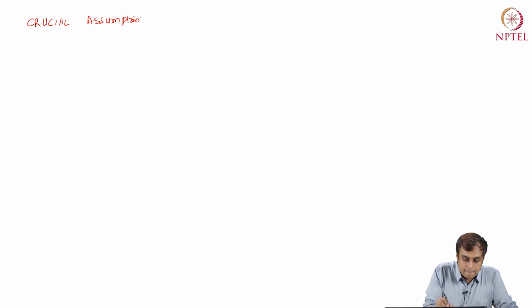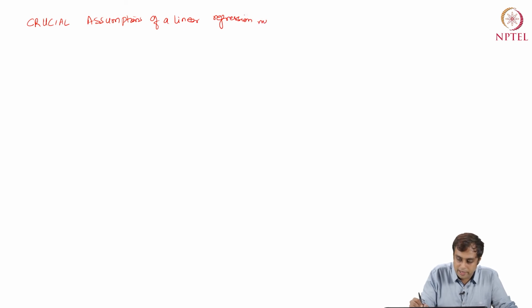In order to move forward, I'm going to start talking about the crucial assumptions of a linear regression model.